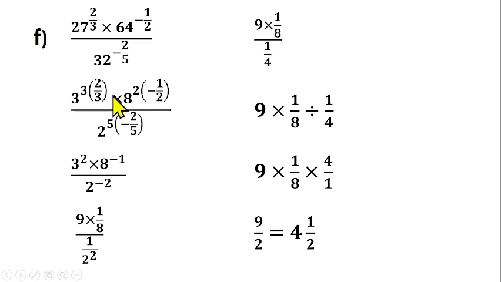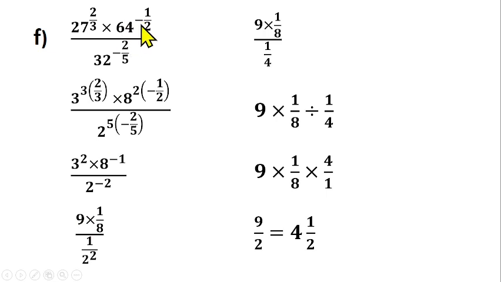Let's look at question F as well, still on indices or indicial expression. Now you're having 27 raised to power 2 over 3. You should be able to interpret this one by yourself based on what you have done so far. This one is talking about the cube root, 1 over 3, of 27 raised to power 2, the cube root of 27 squared. And what is the cube root of 27 squared? The cube root of 27 is 3. Then 3 squared will give us 9. So that way you're having 9 here for this one.